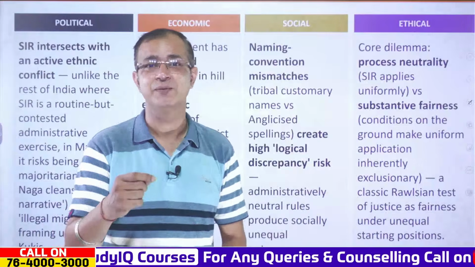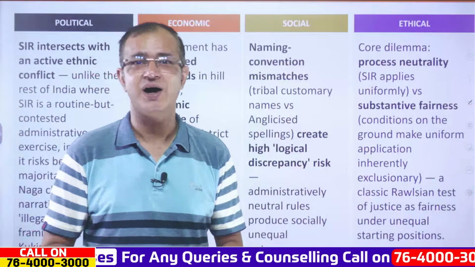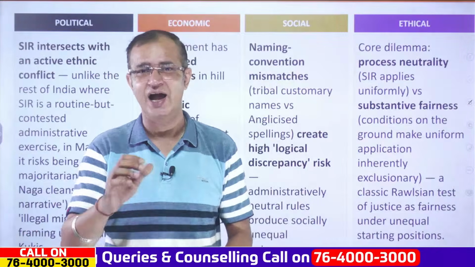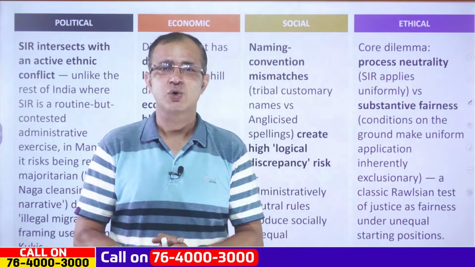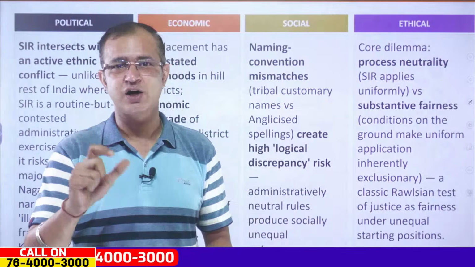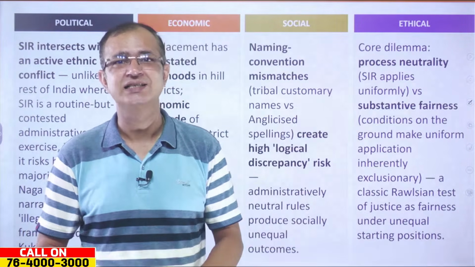Like for example, I took the session on the Manipur state. So I used, instead of Meitei, I pronounced it as Meitei.